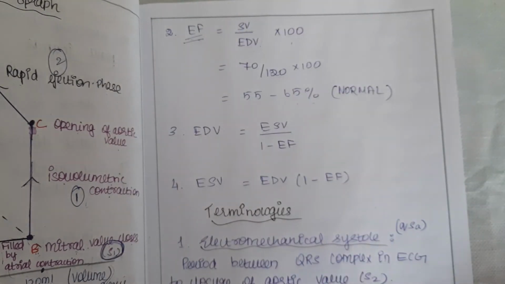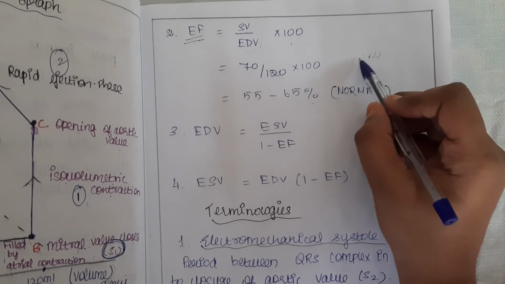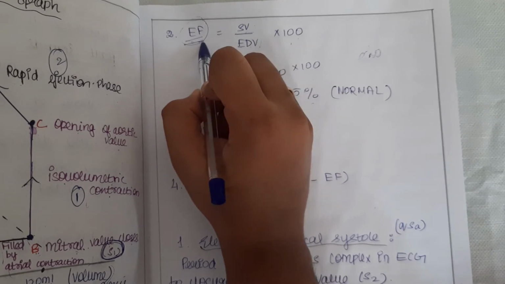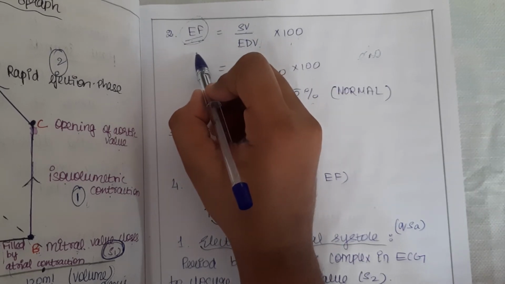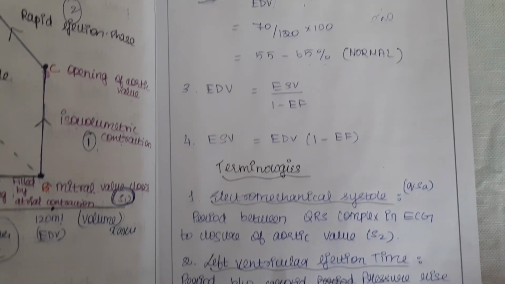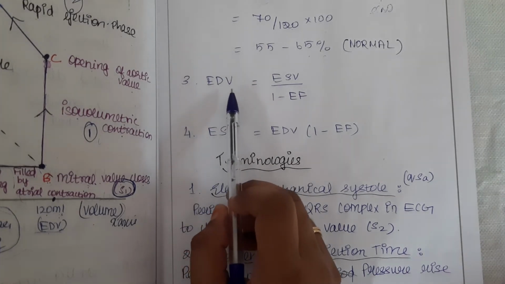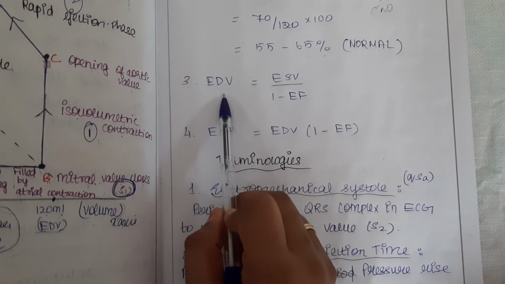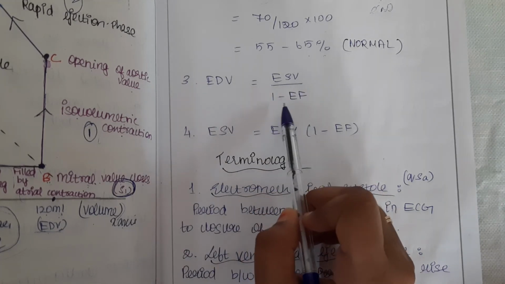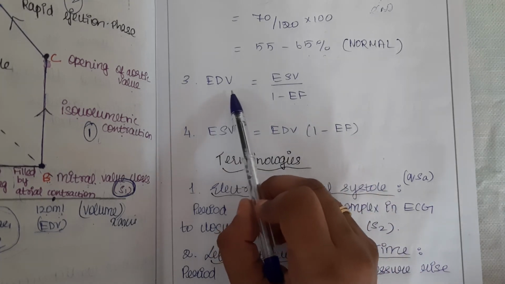Why is ejection fraction important? For finding the echo, the cardiologist will check the ejection fraction first while they're taking the echo for the patient. So that's why ejection fraction is important. Let's go on to the next calculation, that is the end diastolic volume. How to calculate the end diastolic volume? That equals end systolic volume by 1 minus ejection fraction. This is a formula to calculate end diastolic volume.